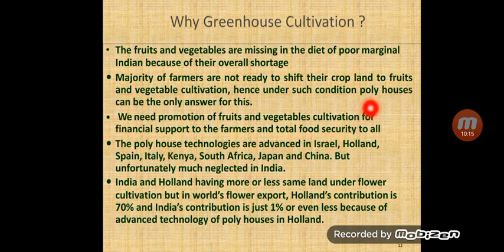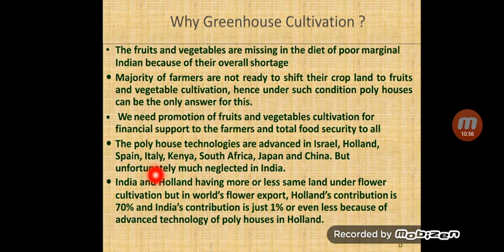We need promotion of fruit and vegetable cultivation for financial support to the farmers and total food security for all, so that they are readily available to all, including the poor. Also, polyhouse technologies are very advanced in Israel, Holland, Spain, Italy, Kenya, South Africa, Japan and China, but unfortunately it is very much neglected in India.